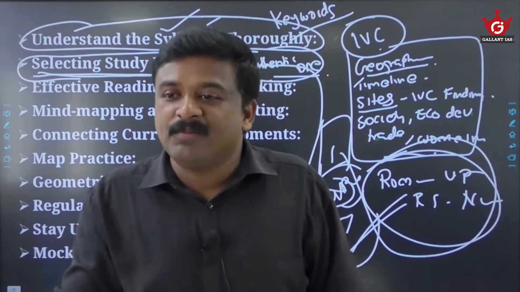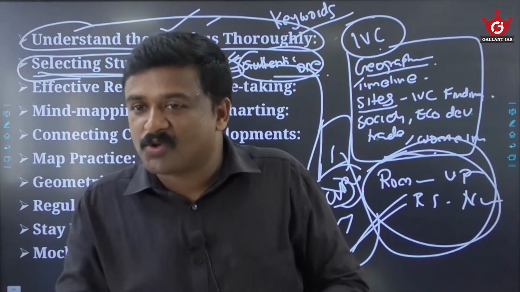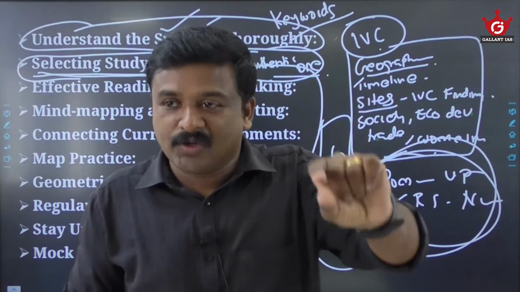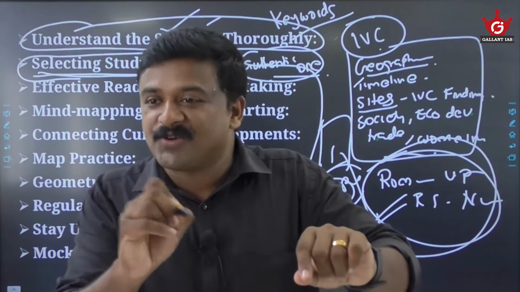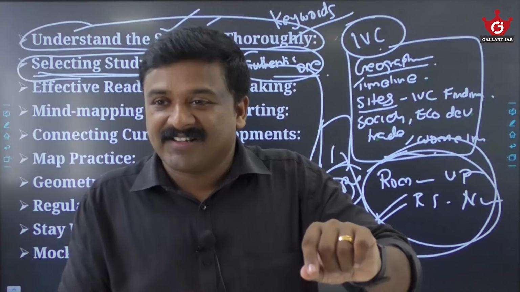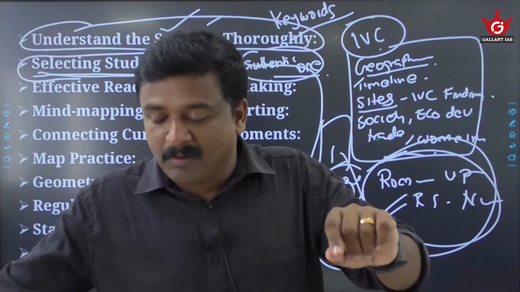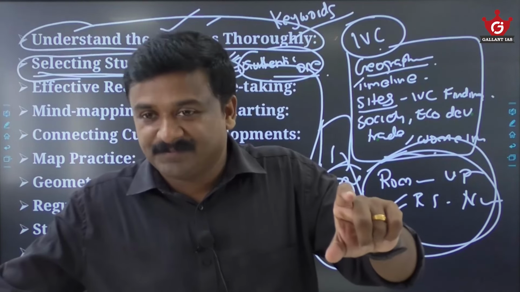You will be given an outline map. In an outline map of India, the sites are marked, some clues are given. Based on the clues you identify. For example, they say this is an Indus site. In Gujarat, in some coastal area, you will identify it is Lothal. Towards the south there is a port city, for example, Puhar.